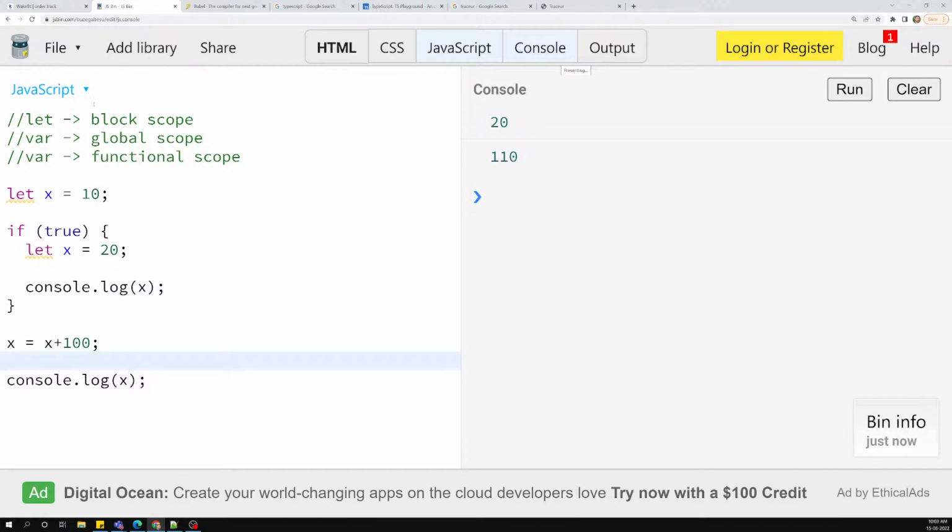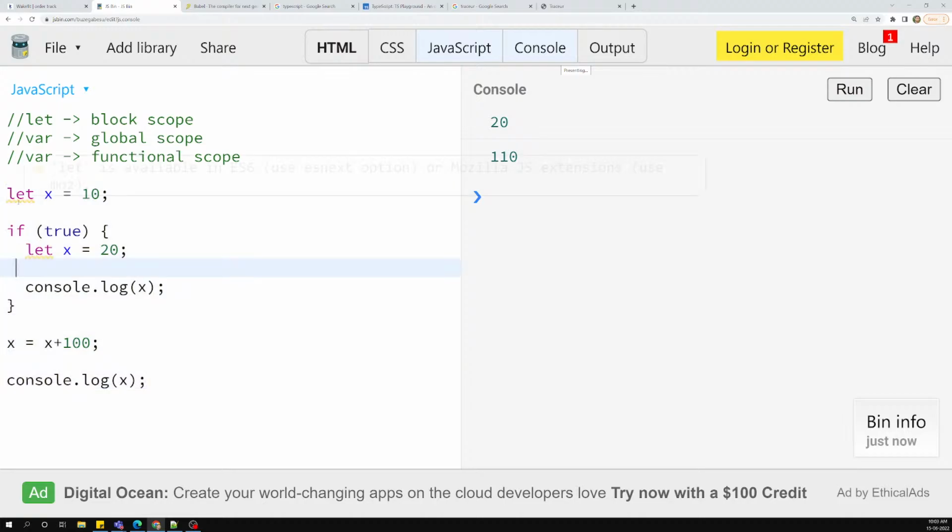So this is about the let block scope. This is the main thing you need to understand. Let is a block scope, var is a global scope, and var behaves as a functional scope and global scope also. Let also, in the same scenario, will behave as a functional scope. We have already seen it. So this is about the let thing.